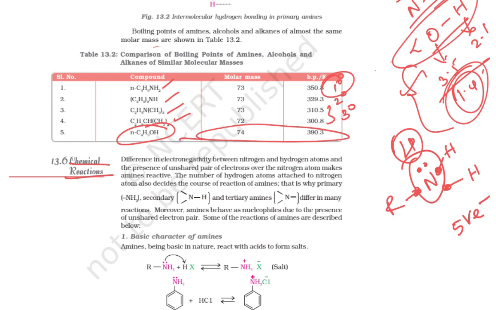Next we go for the hydrogen. If you are going for the nitrogen-hydrogen bond, there is an electronegativity difference between the nitrogen and hydrogen. So the first reason for the reactivity of amine is that there is a lone pair of electrons present over the nitrogen. What is the second reason? There is an electronegativity difference between nitrogen and hydrogen.